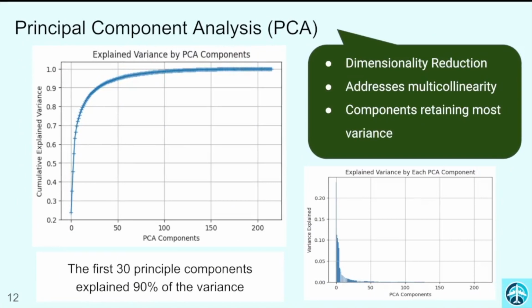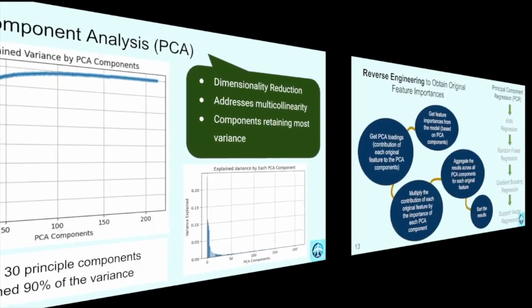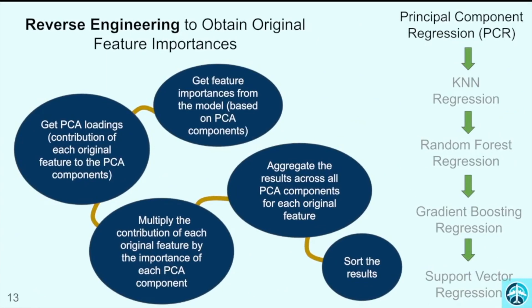After applying PCA, we found that the first 30 principal components explain 90% of variance in the data. We'll use these components for training the advanced models. To interpret the model in terms of its original features, we decide to apply reverse engineering to PCA. This technique is based on understanding that PCA is merely a data transformation process.